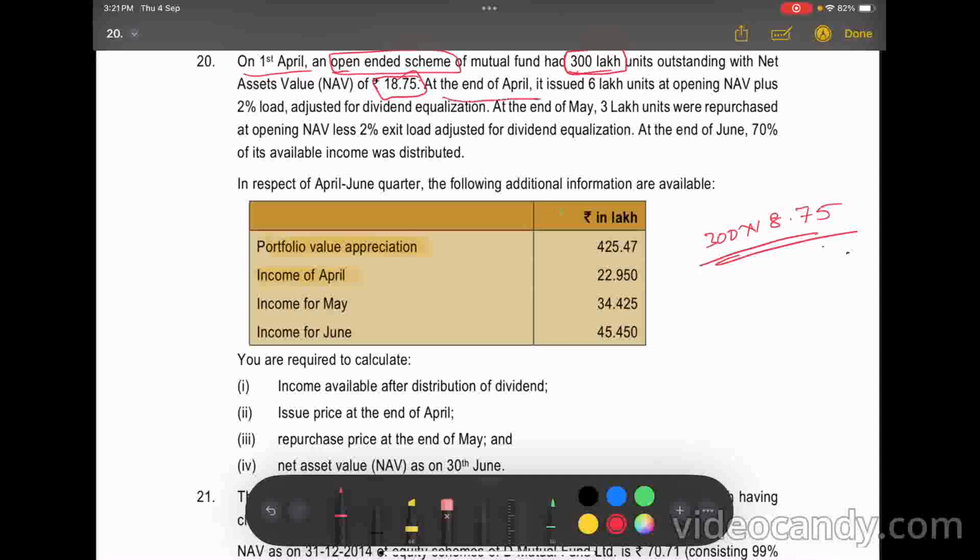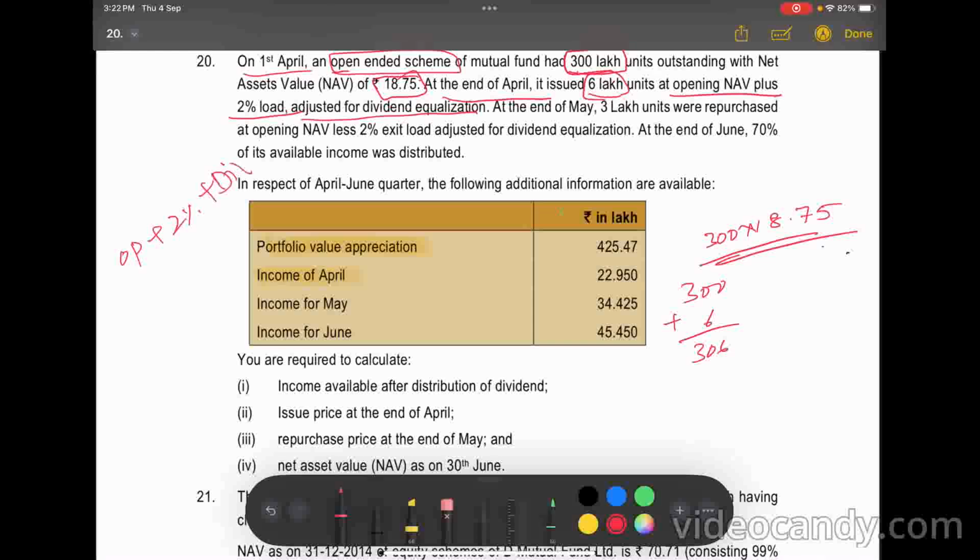At the end of April, after the first month, it issued 6 lakh units. Now, at what price? Opening NAV plus 2% load, adjusted for dividend equalization.